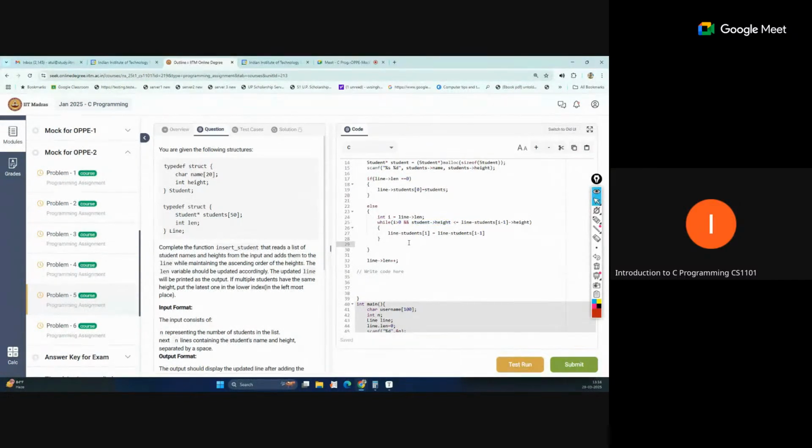That is outside of this loop, so we write it outside of this while loop, where we add our new student.